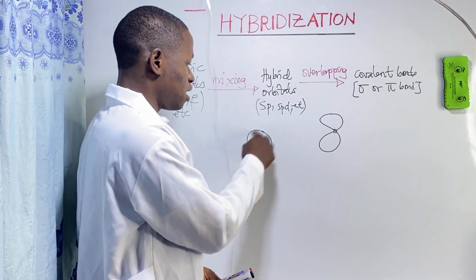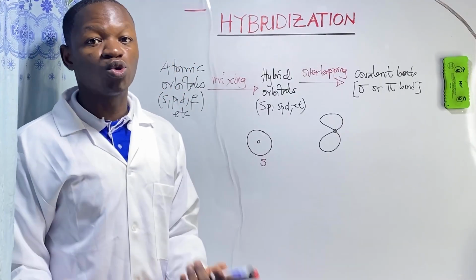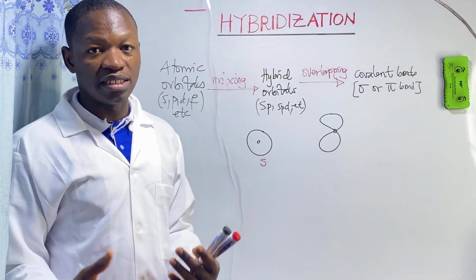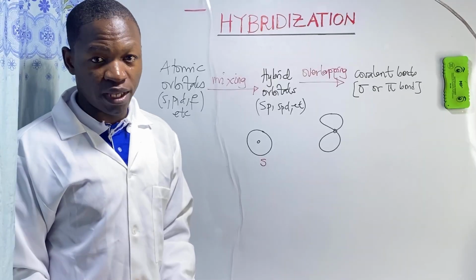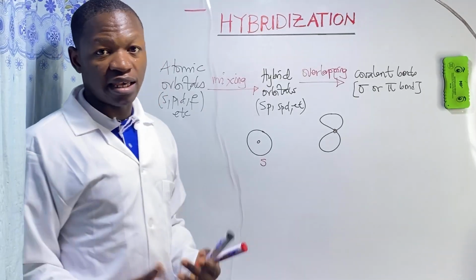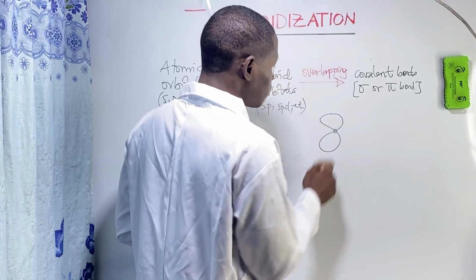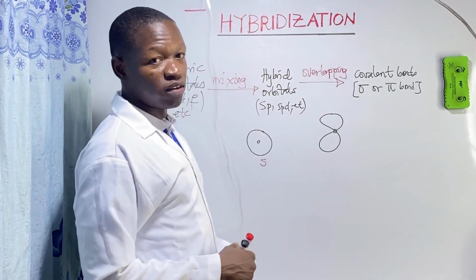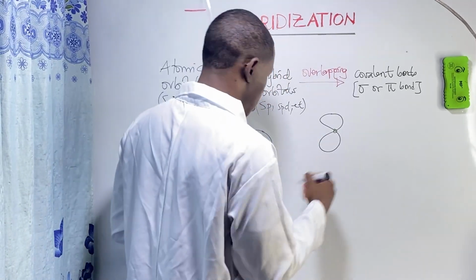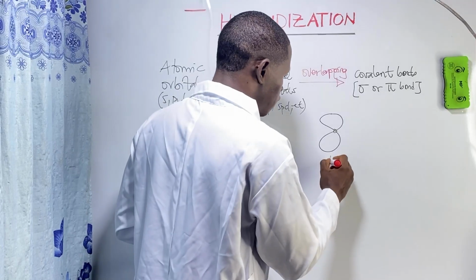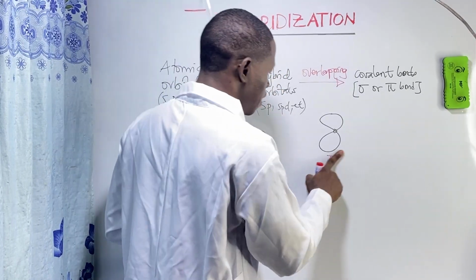Two electrons is the maximum for a suborbital like the s. So here are the nuclei of the orbital. This is the structure of a p orbital.